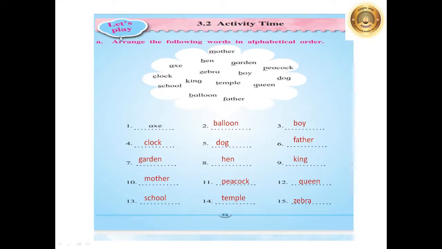In this lesson, we have to learn how to arrange the words in alphabetical order. Now students, what is alphabetical order? That is the words we have to arrange first which starts from the letter A. After that, respective letters we have to check which word starts from the B, then C, then D.